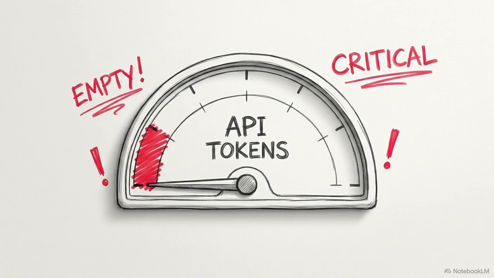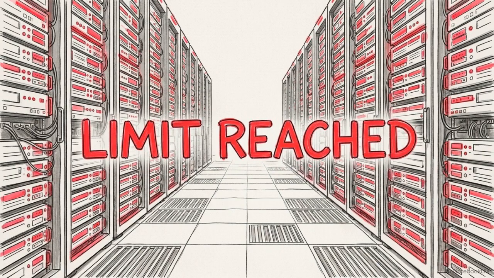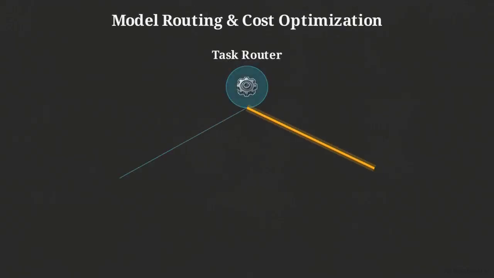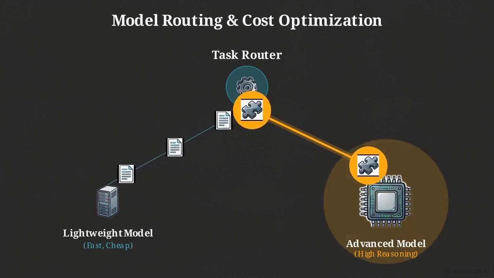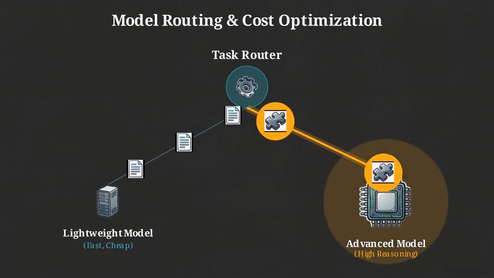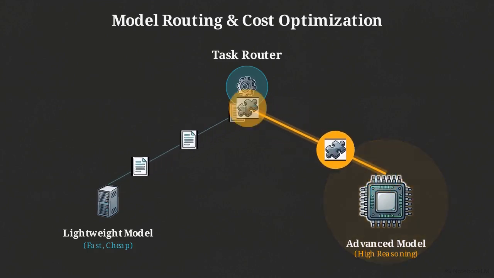This parallelism comes with a significant cost. Every active agent consumes API tokens. A single complex request across 20 subagents can consume a week's worth of tokens in seconds. Cost optimization is essential. Engineers route simple formatting tasks to lightweight, inexpensive models, reserving the most advanced models strictly for the high-level reasoning and planning phases.